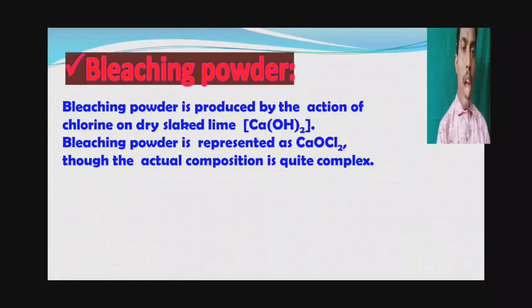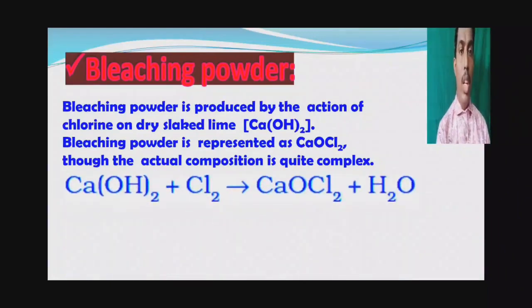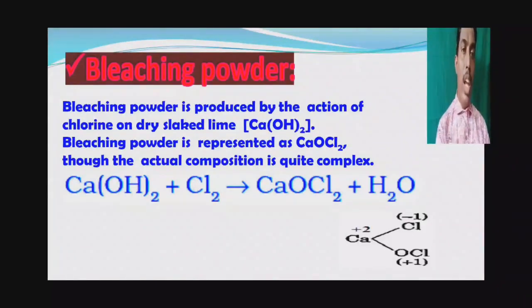though the actual composition is quite complex. When chlorine gas is passed through slaked lime, it forms bleaching powder, CaOCl2, and water. Actually, bleaching powder is represented by CaOCl2, but its composition is quite complex.